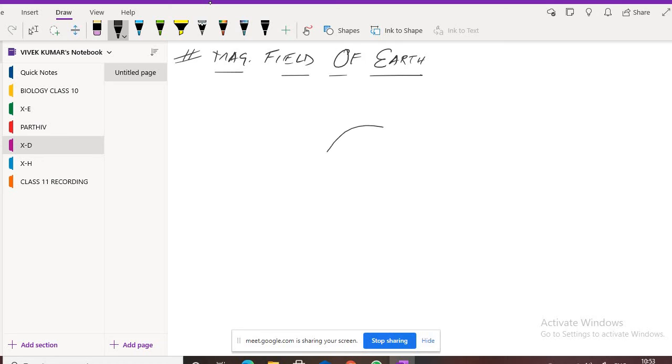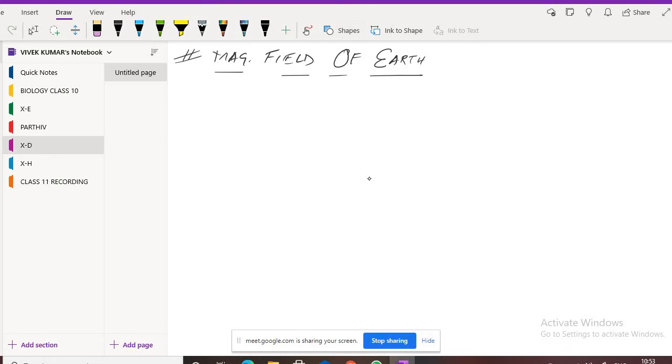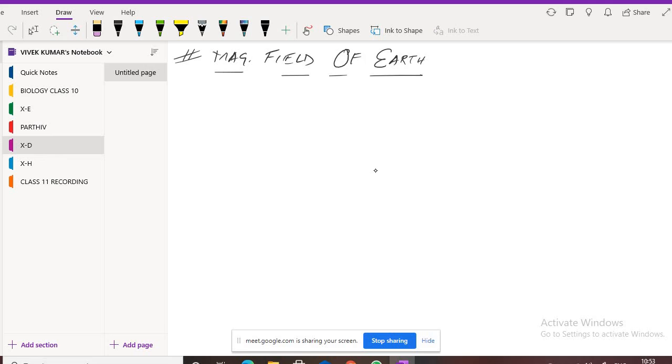Suppose I consider this is our Earth. Is this our Earth? Yes, sir. Okay, let me draw it in a much better way. Let me draw our Earth. Just a second. Hold on for a moment. This is our Earth.